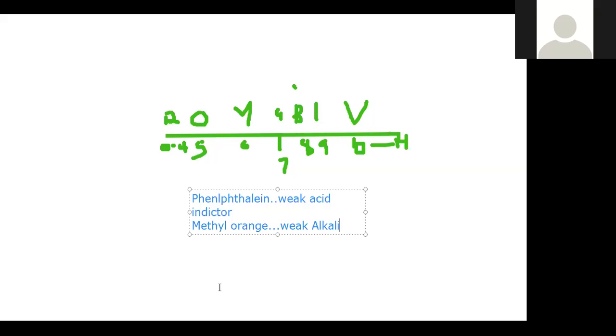And the universal indicator too, as I've already said, when you put it in an acid solution and it changes to red, then you know that it's an acid. When it changes to purple or blue or indigo, then you know that it's an alkaline solution. However, when you put it in and it is still green, that means it is neutral. And so that's a little about indicators I'm going to talk about today.